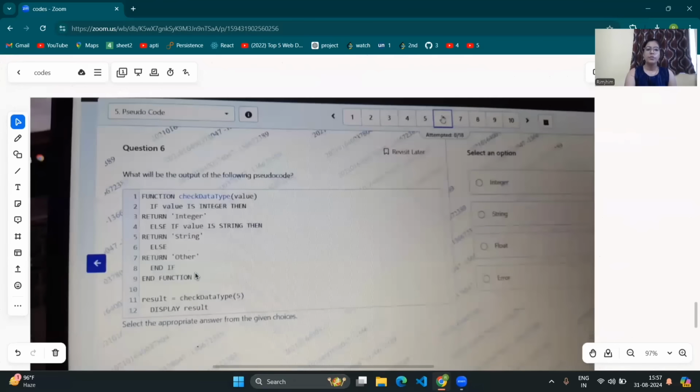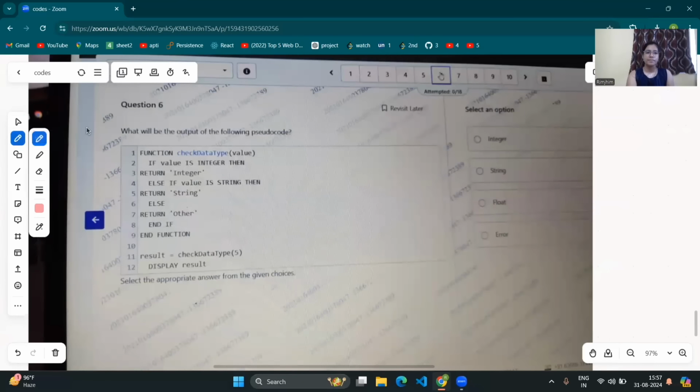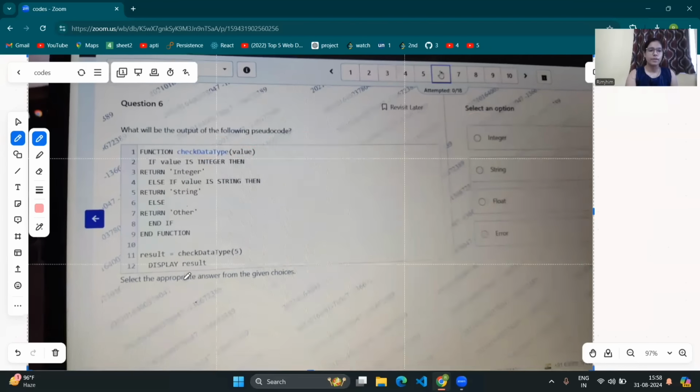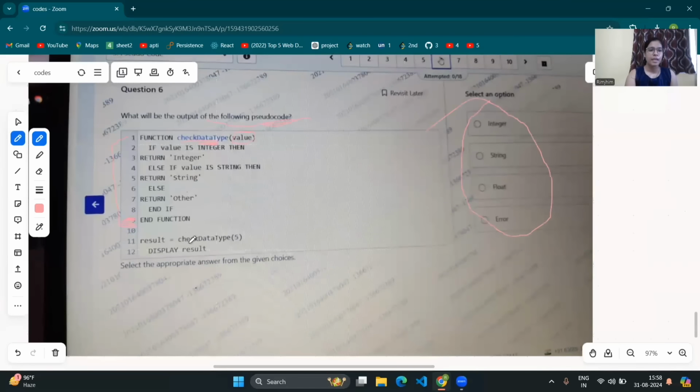Now let's move to the next question. Here again, we have been given a pseudo code. We have to select the option which is correct. So here the function is check data type, in which value is being passed as an argument. We don't know the value of value. So let's see where the function ends. Here the function ends at line number 9. Now let's move to the next line, that is line number 11.